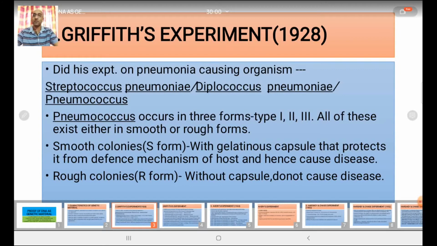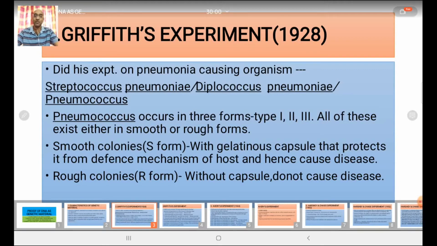Pneumococcus is found in three forms: type 1, type 2 and type 3, and all of these three forms exist in two types. What are those? Smooth colonies and rough colonies. As far as smooth colonies are concerned, there is a gelatinous capsule around them which protects them from the defense mechanism of the host, as a result of which the bacteria with smooth colonies were able to cause disease. But rough colonies had no capsule. As there was no capsule, they were easily acted upon and attacked by the defense mechanism of the host, and hence they are not able to cause any disease.